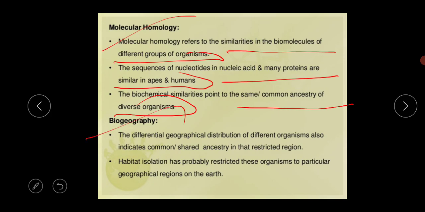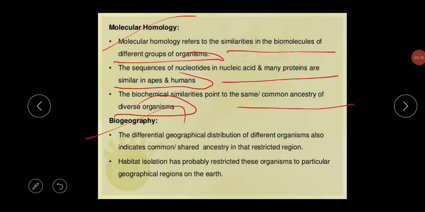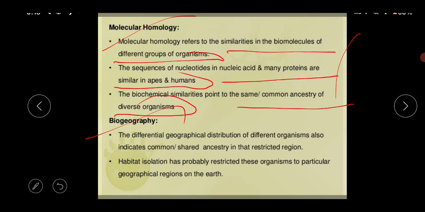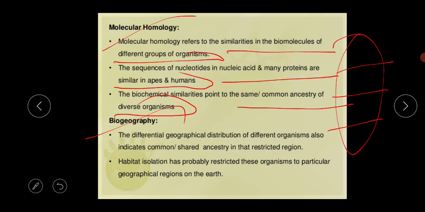Next thing is biogeography. What is the meaning of it? The differential geographical distribution of different organisms also indicates common or shared ancestry in that restricted region. Suppose in our whole world, five to six biogeographic regions are there.